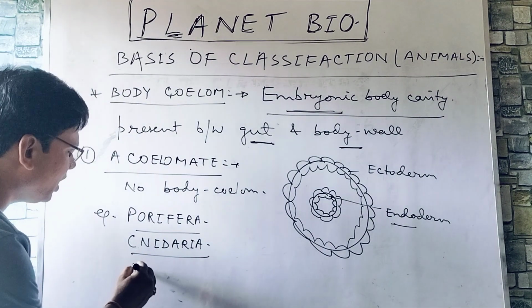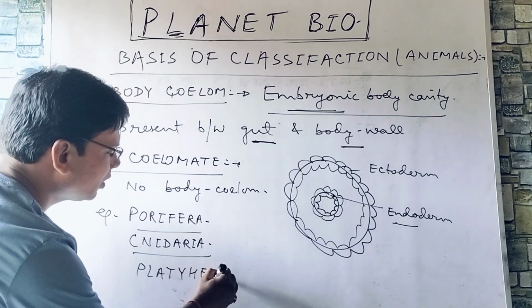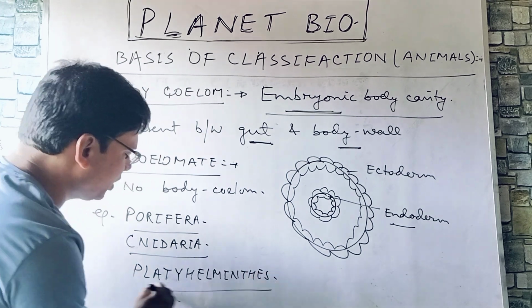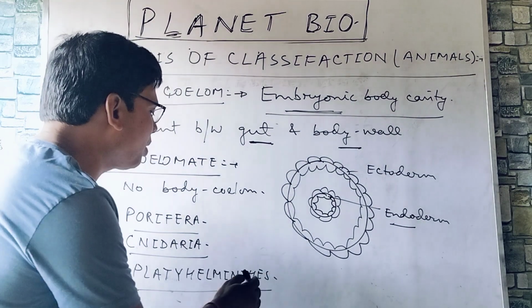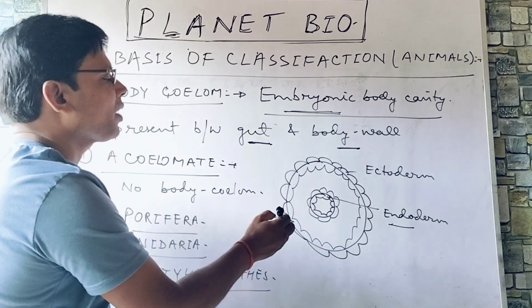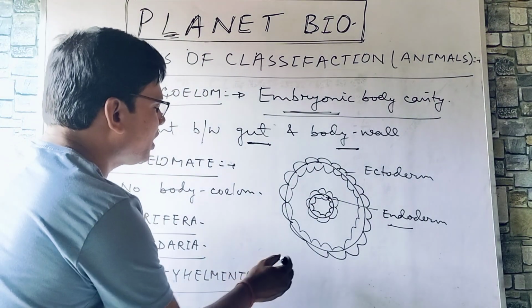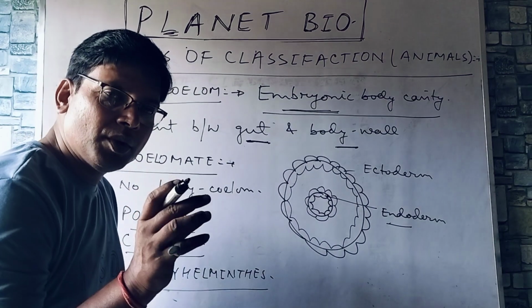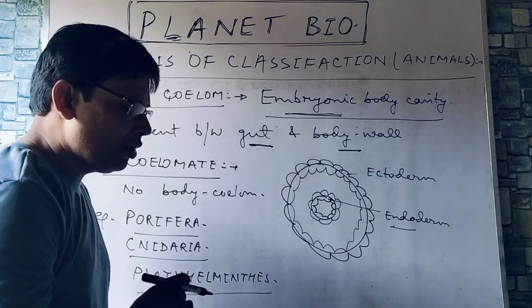But in platyhelminthes, there is a big problem. The problem is that mesoderm is present, but that has not split. And there you can find some body fluid, parenchymatous body fluid.